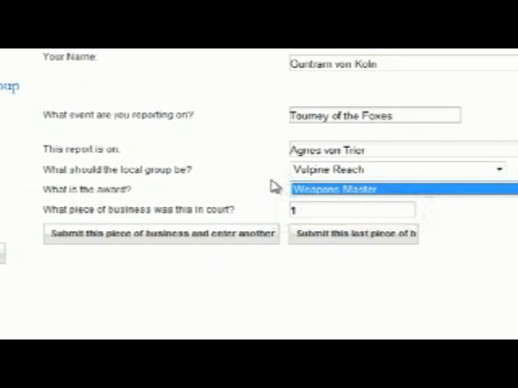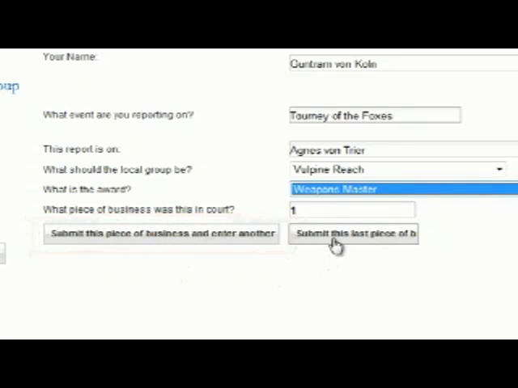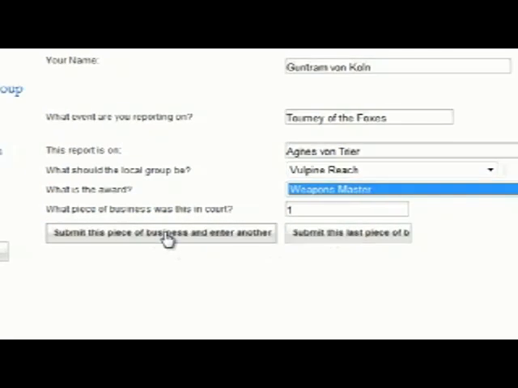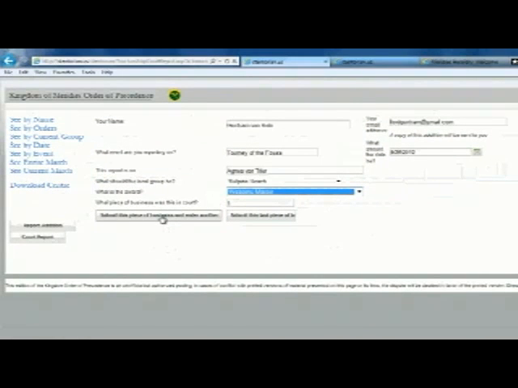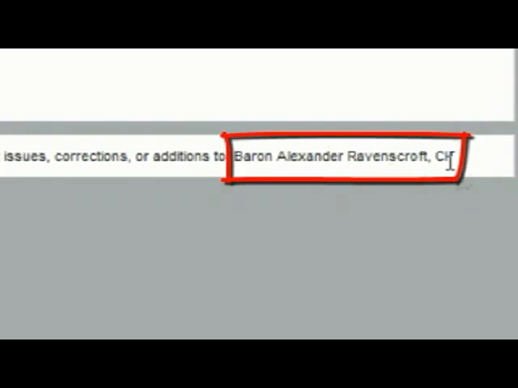At this point, you want to click either submit this piece of business and enter another, or submit this last piece of business. Usually, if you are doing a court report, you want to submit them all at once. And so, normally you would enter here unless it's, of course, the last piece of business. Once you click on that, it will take you to a blank screen, which then you will enter in all that information again for the next person on your list. It's actually rather simple. And if you have any questions on this, make questions to Baron Alexander Ravenscroft, Companion of the Pelican.